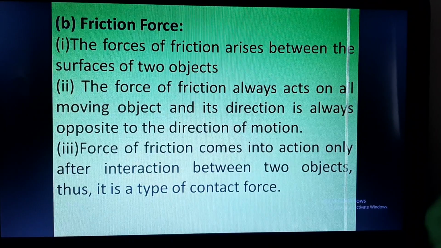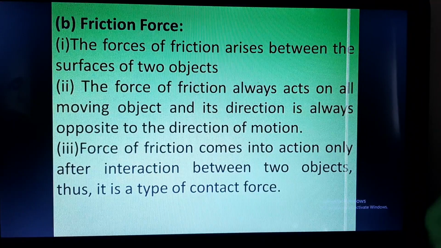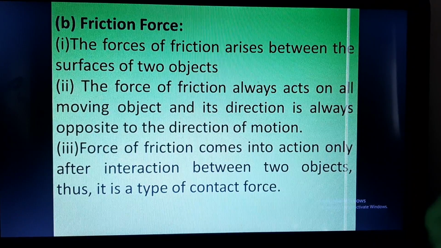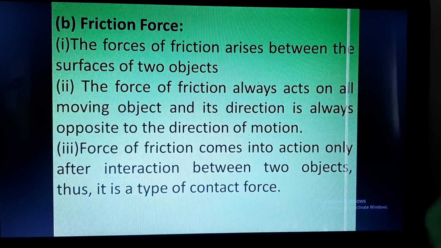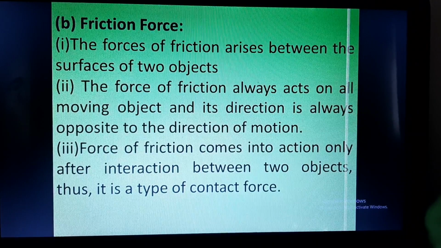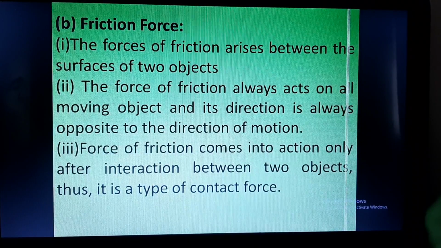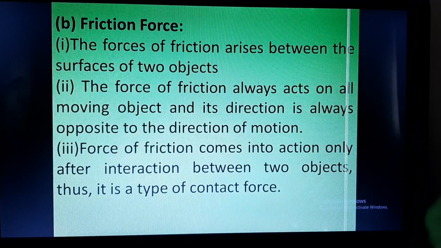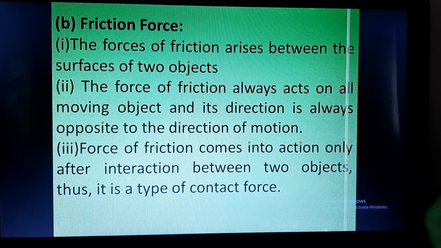Okay. So the force of friction comes into action only after interaction between two objects. Thus it is a type of contact force. So you can see that the frictional force is applied on the two objects only when these two objects or their surfaces touch each other or come into contact. So in frictional force, what is happening? There are two objects. The surfaces of these objects are in contact. One object is moving and the other object, which is not moving, will apply force on the moving object.